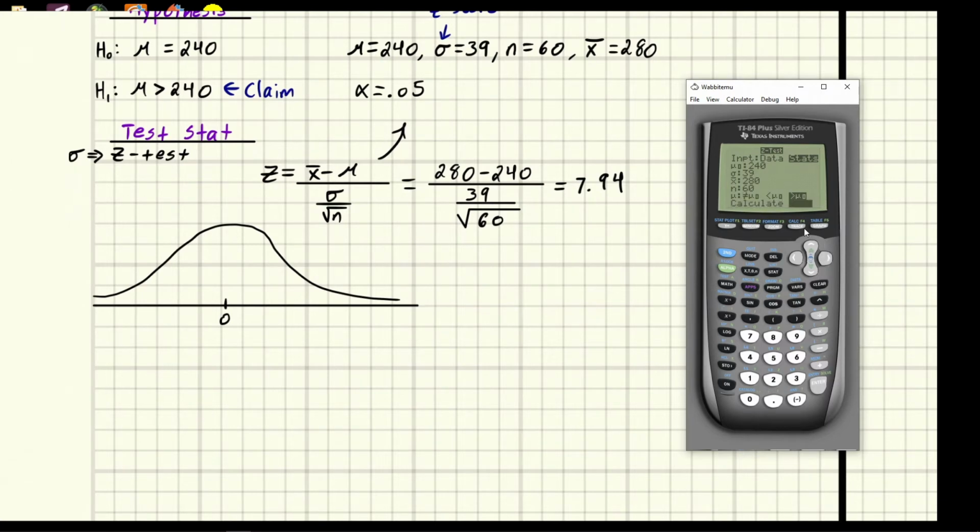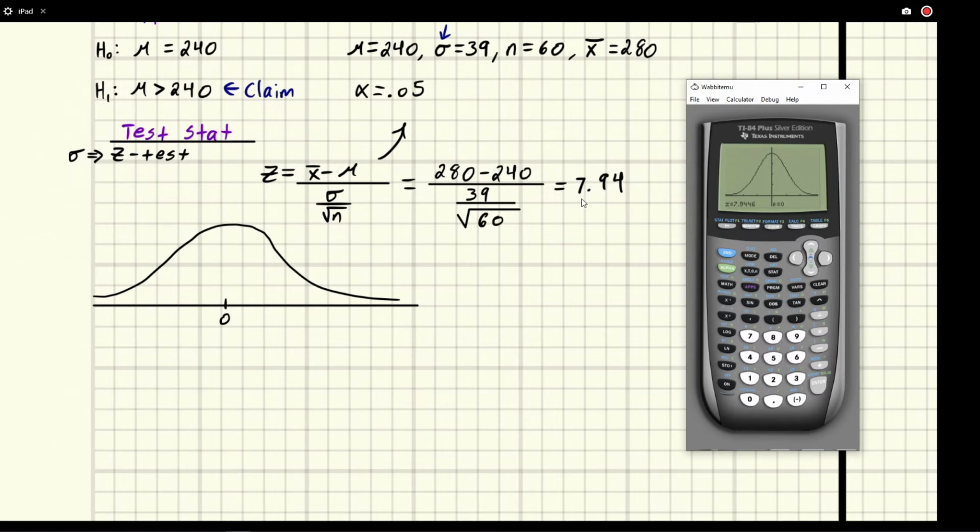And you can actually have it draw it for you, which is kind of cool. And this also gives you the p-value really conveniently. So you could go ahead, hit draw. It'll graph it. It gives us a p-value of 0, an extremely small p-value, and z. Now you notice there's no shading, you can't even see shading, because 7 is ridiculous. 4 is considered enormous. 7 is like astronomical.